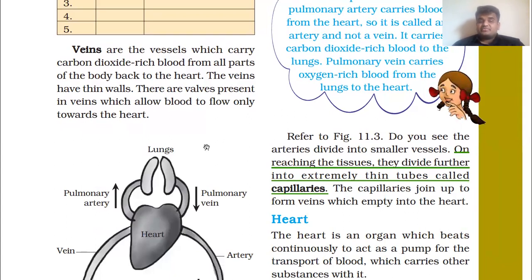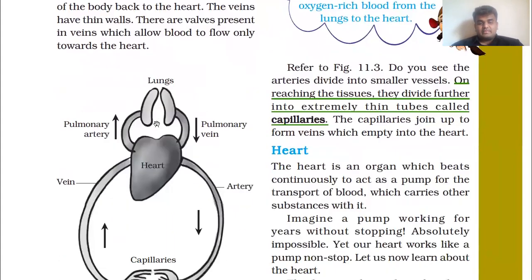As it is there, in the vein also there is a valve which stops the blood from flowing backward. This vein carries the blood to the heart only. It's not collecting from the heart, so it allows blood to flow only towards the heart.